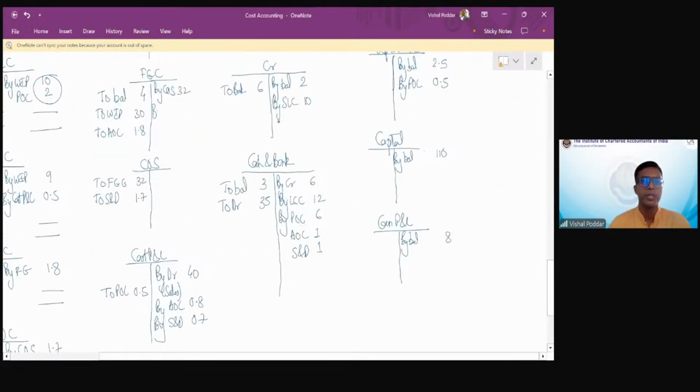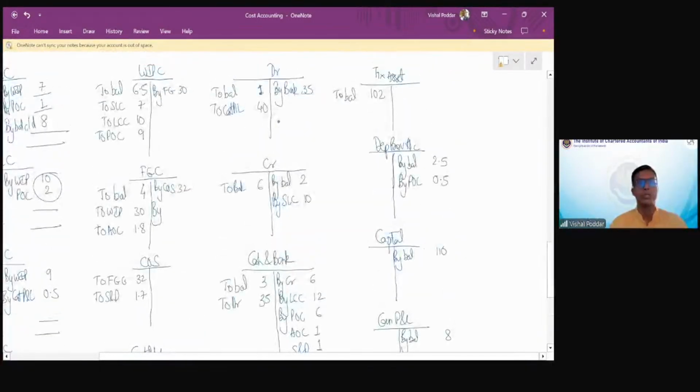Now FGC, WIP, all these will have closing balance. So 6, 13, 23, 32. So it is 2.5. Correct? 4, 30, 35, 35 and 32.